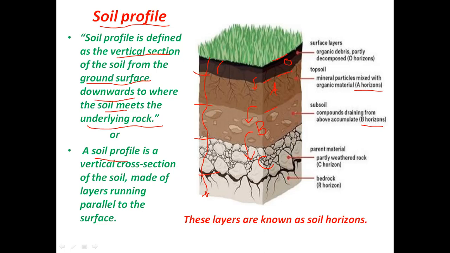So this is the partly weathered rock. You can see the fragments of rocks here. This is the partly weathered rock, or you call it parent rock, and below the parent rock is the bedrock, underlying bedrock, which is called R horizon. These layers are called horizons, or soil horizons. So this is O horizon, surface layer, topsoil, subsoil, parent material, and this is the bedrock.